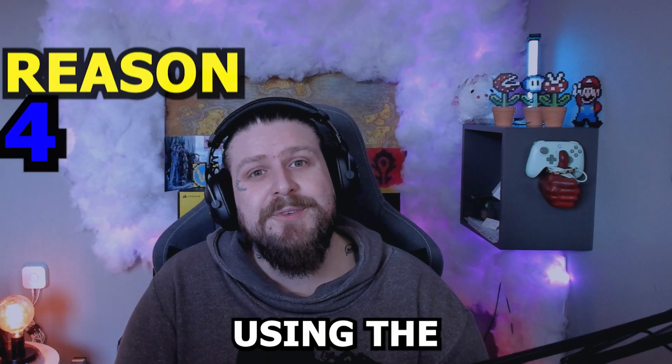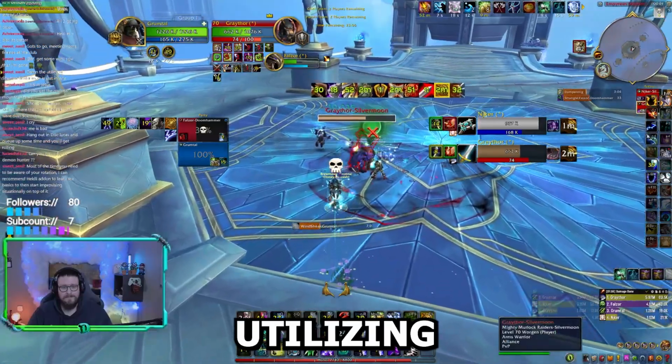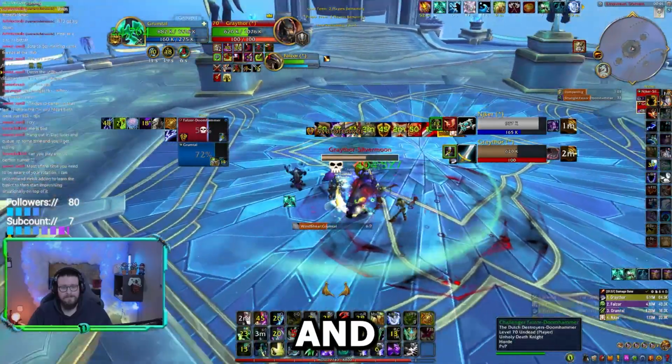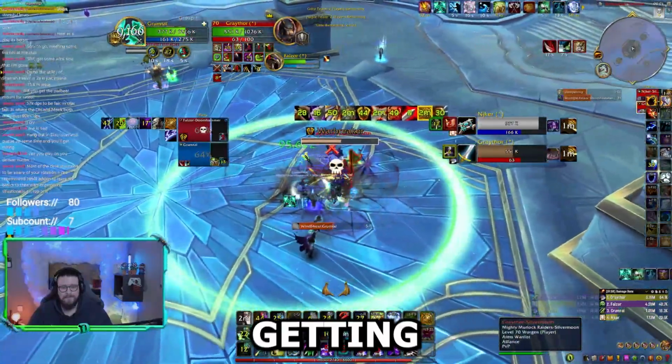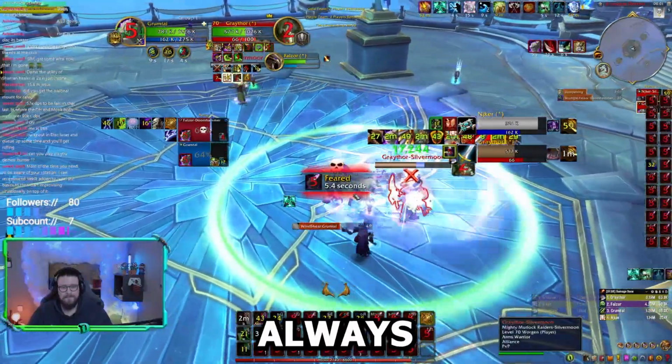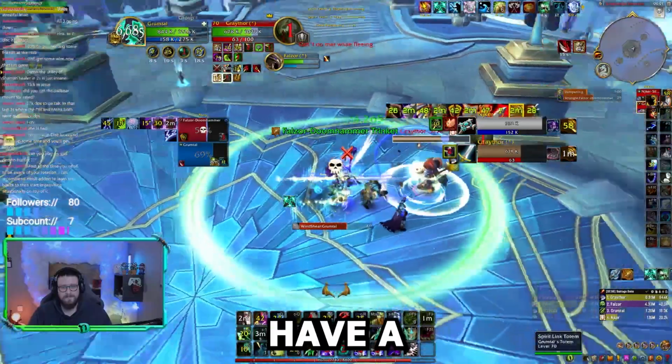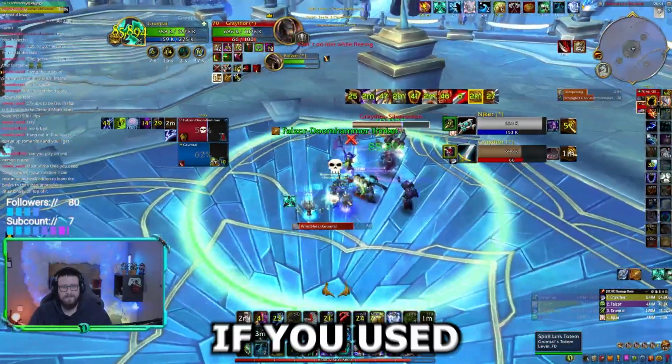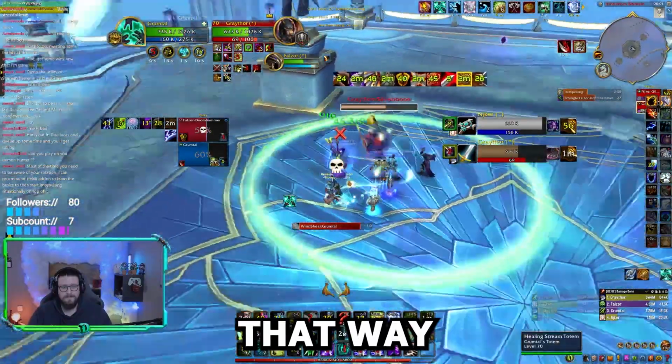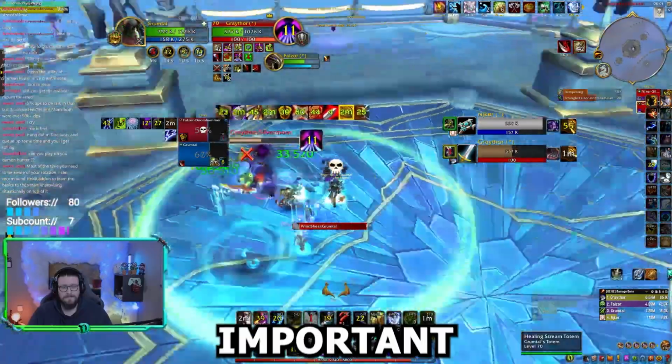Reason number 4, using the wrong cooldowns. Not utilizing your racial as an undead and instead using a trinket when you're getting feared, for example, is not always the best choice. You would have a 30-second cooldown on your trinket if you used your racial, and that way you would have saved your trinket for a more important time.